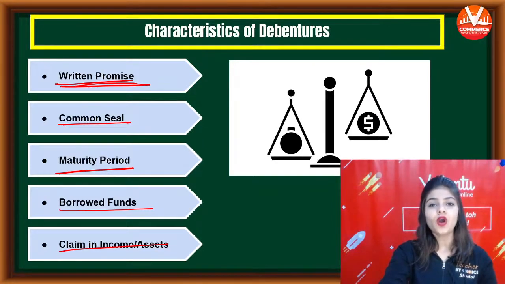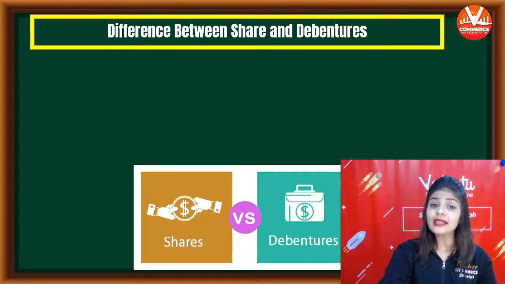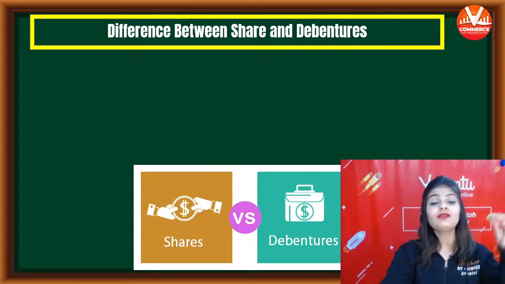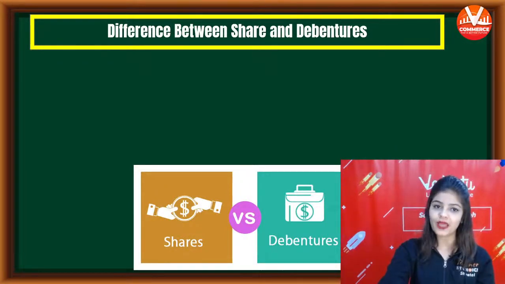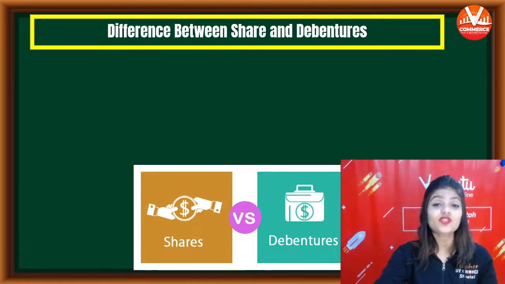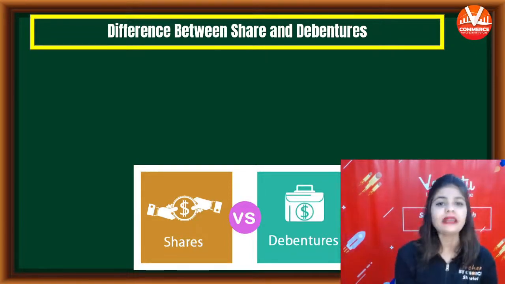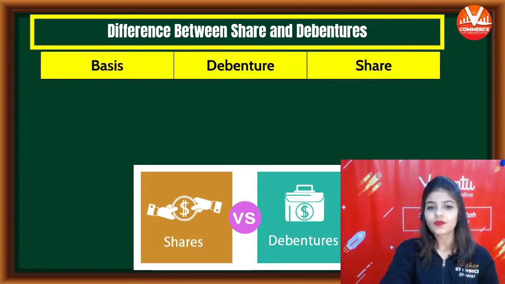Now coming on to the next topic, a very important topic. Difference between shares and debentures. This is a very common difference and you should know this. So now we will have the difference between shares and debentures.